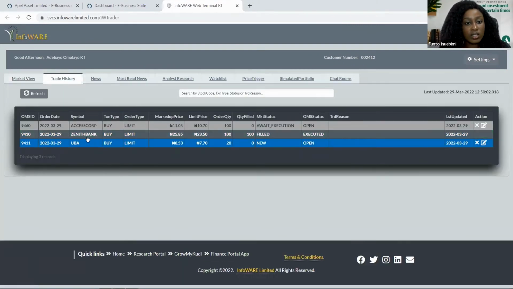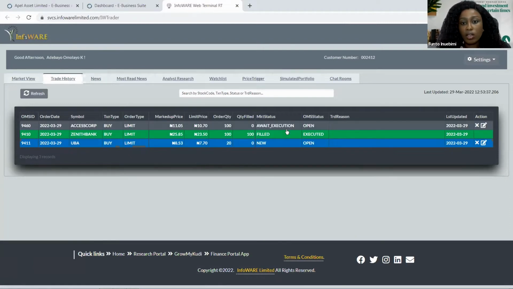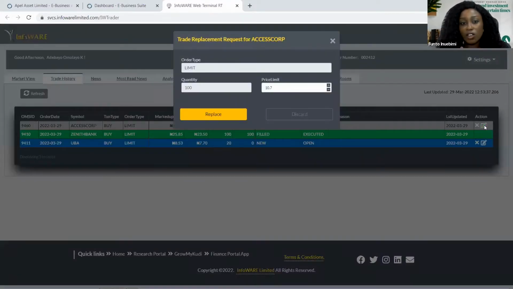So this morning, there was a Zenith Bank purchase, which was already filled, a UBA, which is already filled. So from here, if I want to modify my trade, we also have the Access Corp here, awaiting execution. So if I wish to edit my trade at this point, I can do that by clicking on this pen button. By clicking on this pen button, I can increase the number of quantity and also the price limits at which I set the trade.